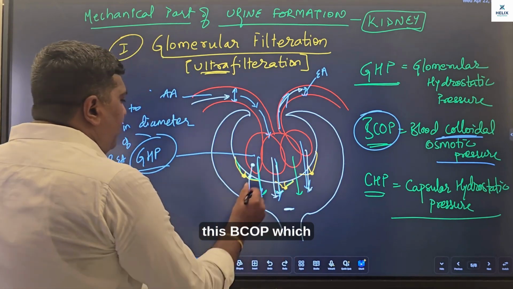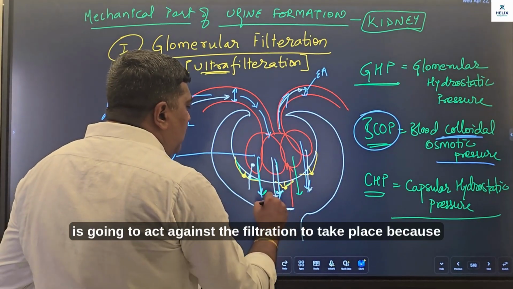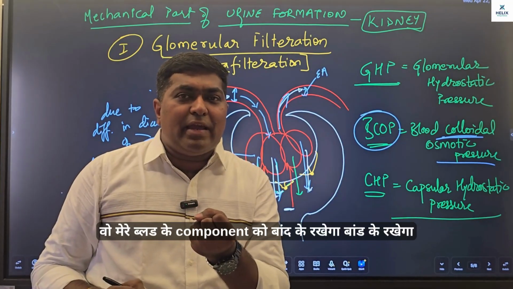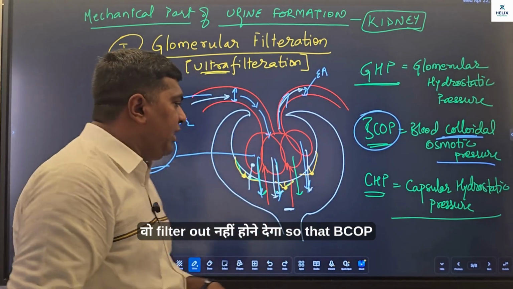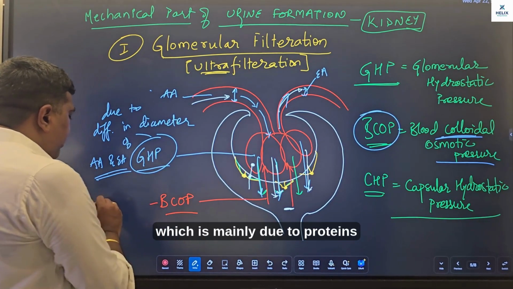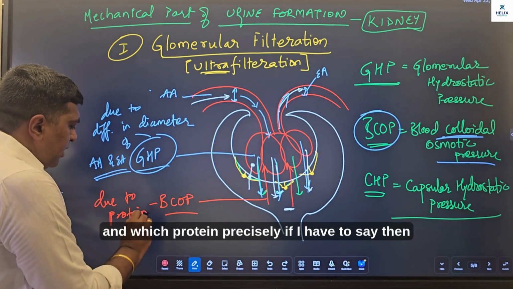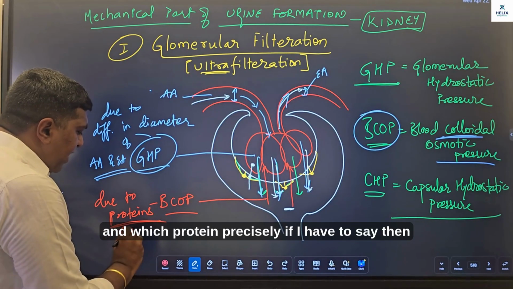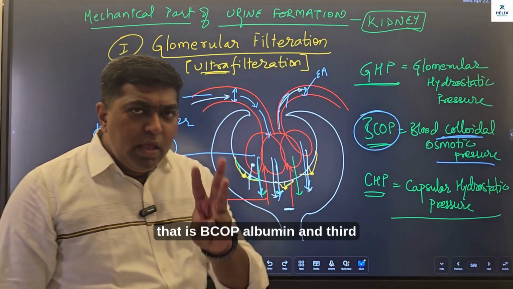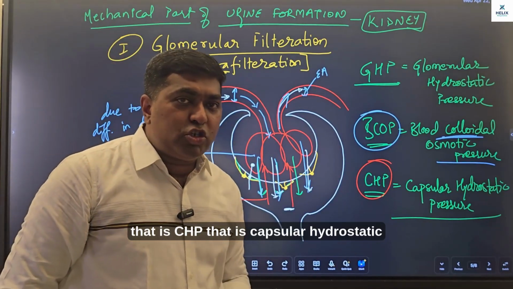So this BCOP is going to act against filtration taking place, because वो मेरे ब्लड के कंपोनेंट को बांध के रखेगा, बाइंड करके रखेगा, वो फिल्टर आउट नहीं होने देगा. So that BCOP, which is mainly due to proteins, and precisely that is albumin. And third, that is CHP, capsular hydrostatic pressure.